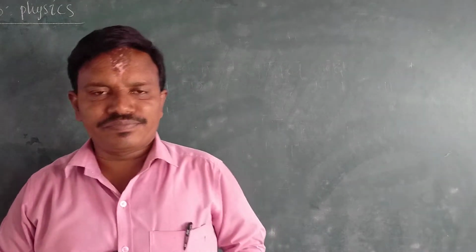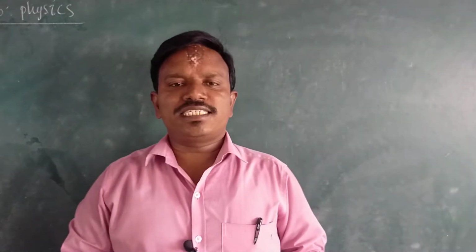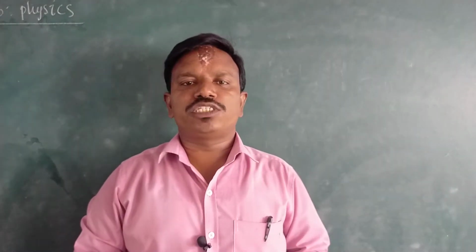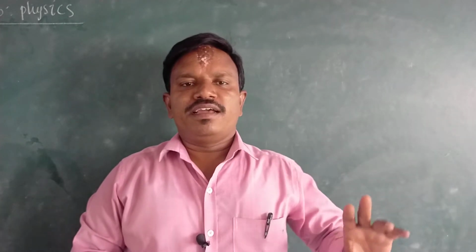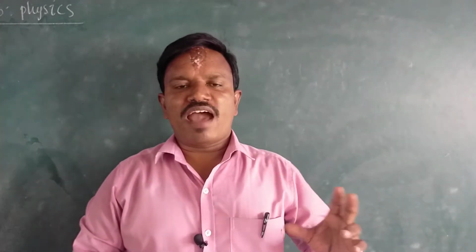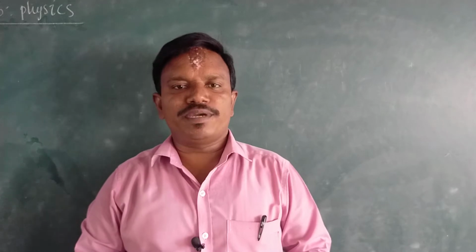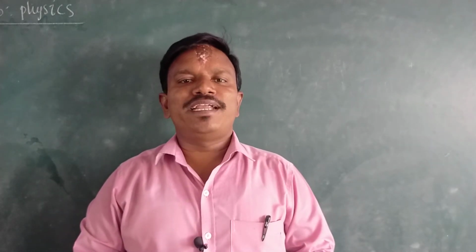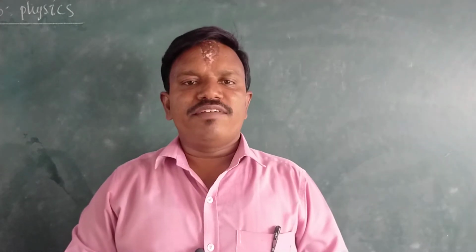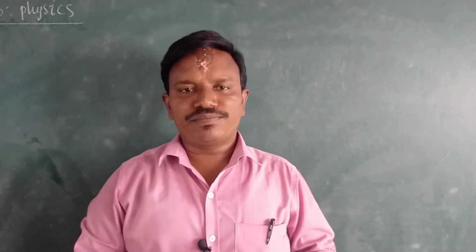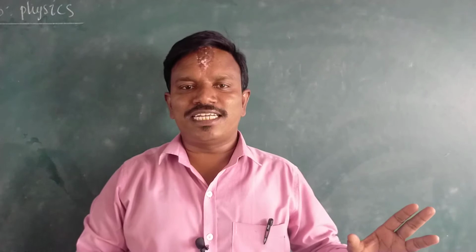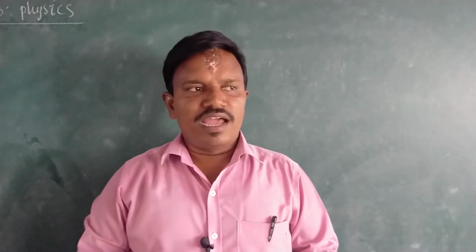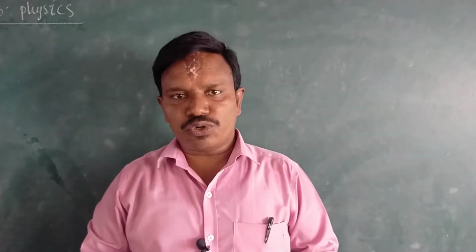Good morning, children. In the previous class, we learned about speed and velocity. In speed, we learned about average speed as well as instantaneous speed. Instantaneous speed is the speed at a particular interval of time, whereas average speed is the total distance to the total time taken. And we learned about velocity also.